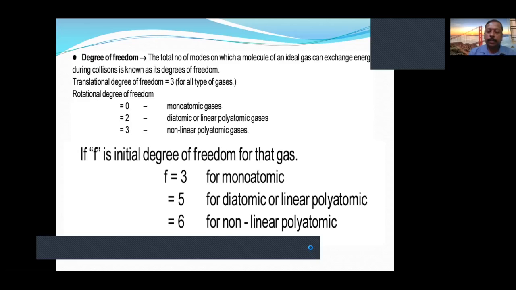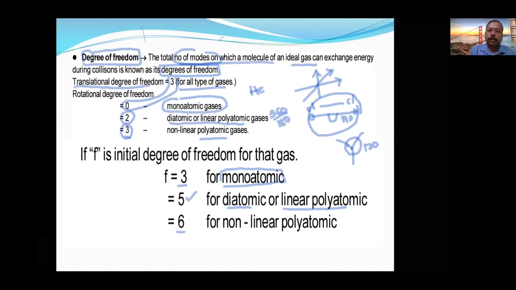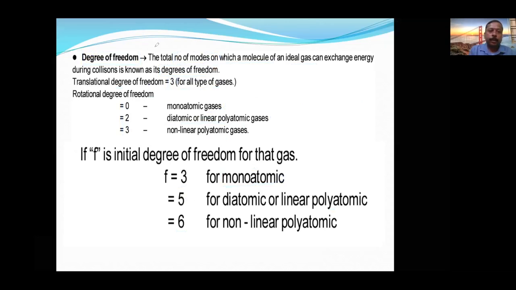Next, about the triatomic. Is it understood now? Let us see the next slide.